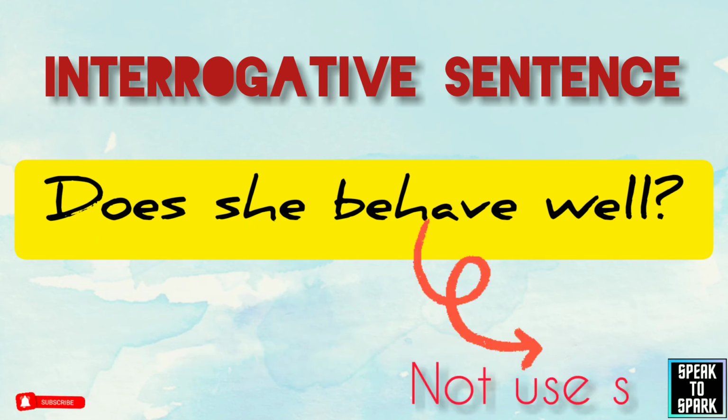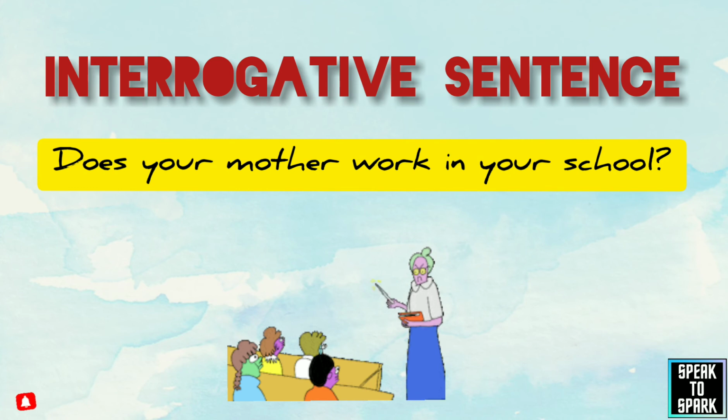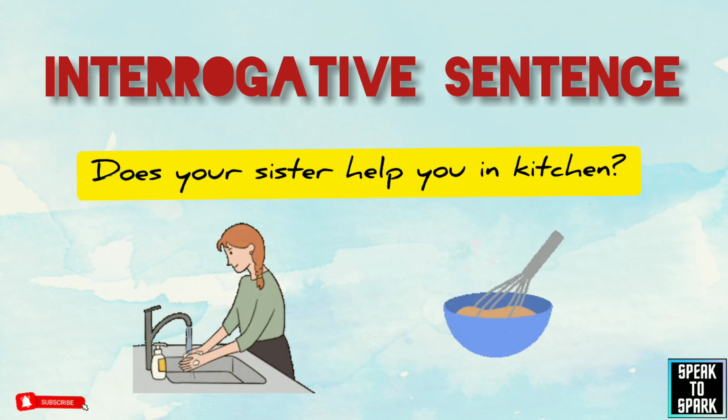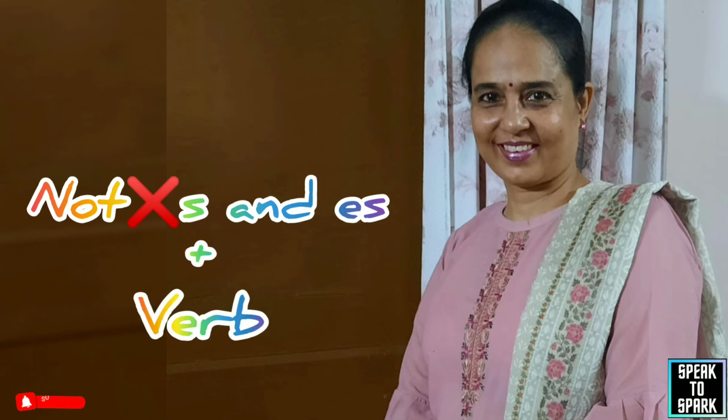Here again we haven't used S. Does she behave well? Does your mother work in a school? Does your sister help you in the kitchen? These are good examples to recall this tense properly. When we use does, then do not use S or ES with the verb again.